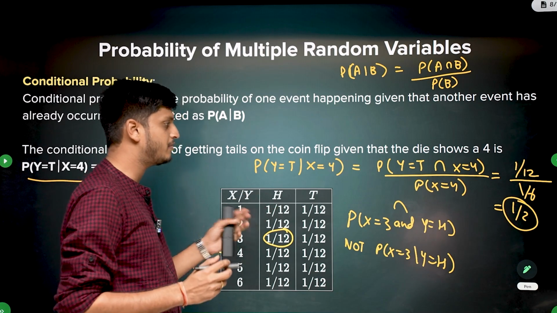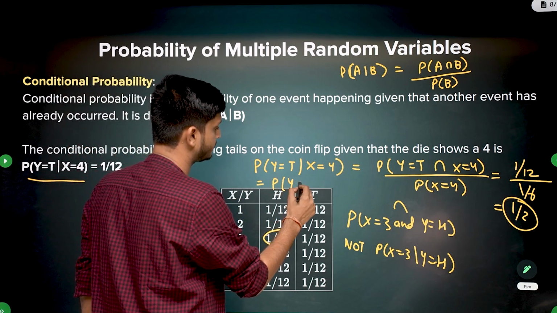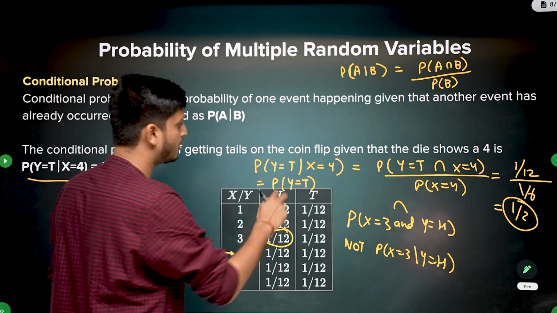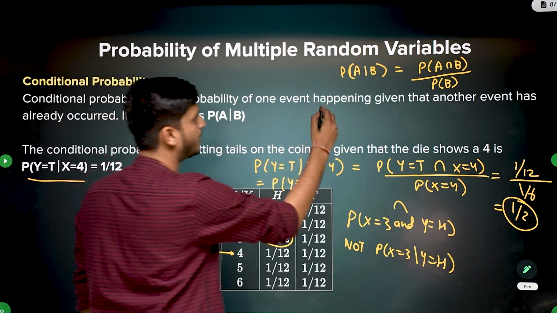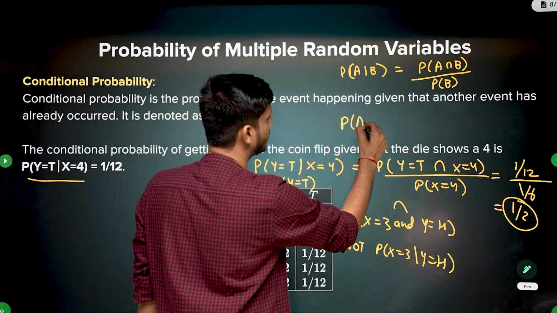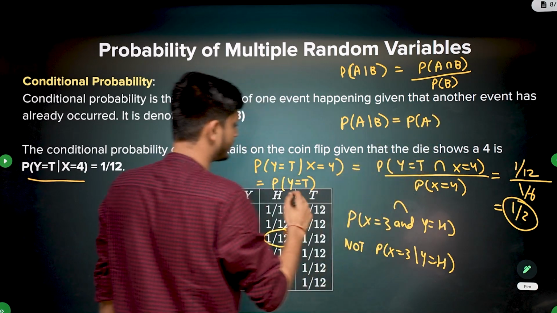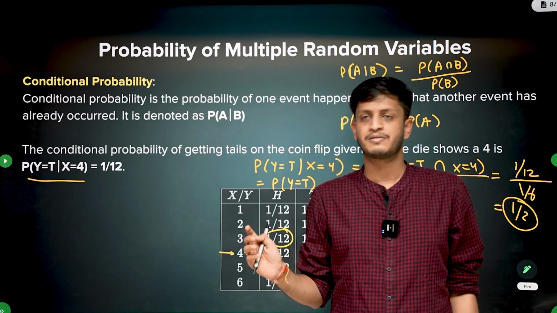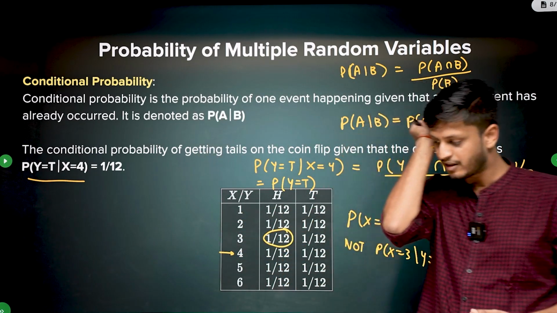And also here, only in this example, this is also equal to probability of y being tails. Right? Why? Because these two events were independent from each other. So when A and B are independent, we know that P of A given B is equal to P of A. Here it is the case, that's why they are independent from each other. Okay, next, so I will take an example in which the events are not independent also. Okay, there it will be more clear.